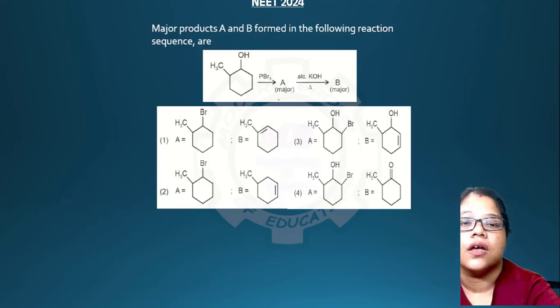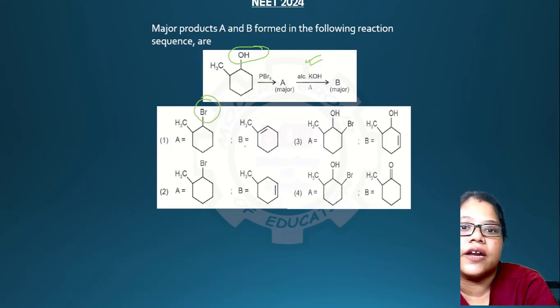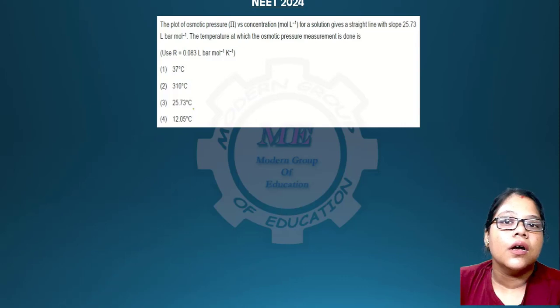Okay, so the major products you have to find out from here. When PBr3 is given, OH will be getting out of this and Br will be substituted over here. And alcoholic KOH, you know always that this is dehydrohalogenation, and this bond, there will be a hydrogen over here, and this bond will come here, and this bromine will get out, and they will give you this product. 1 is your answer.